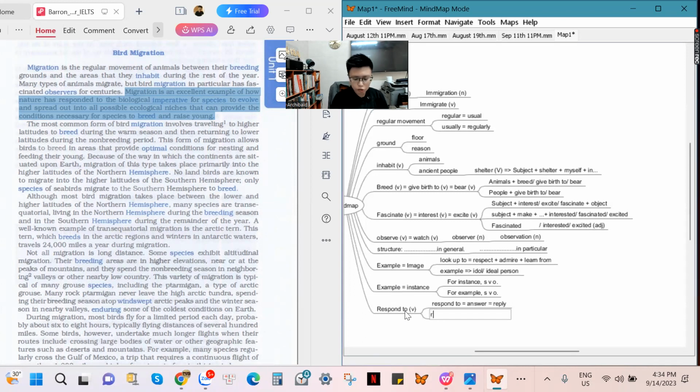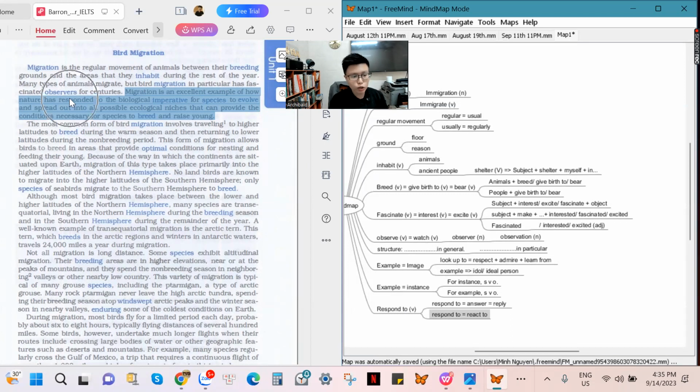The second meaning of the word respond to: you can use respond to as react. How do you react to different situations in your life? I face many kinds of students, and I have different ways to respond to my students. So the way that you respond to them means the way that you react to those kinds of students. If that student says something bad to you, how are you going to answer? If that student does something bad to you, how do you solve that problem caused by that student? So the second meaning of respond to is react to.